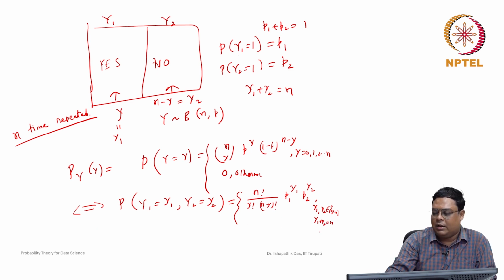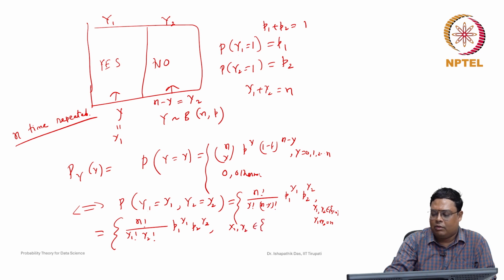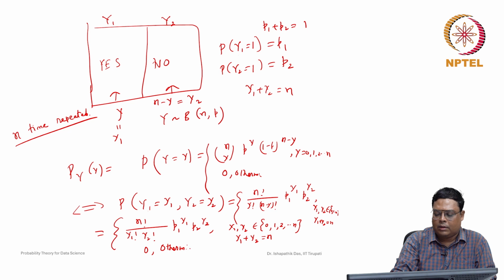If we want to make it more clear, this is n factorial over y1 factorial, and n minus y means y2 factorial, and then p1 to the power y1 and p2 to the power y2. y1 and y2 can take the value 0, 1, 2 up to n, satisfying y1 plus y2 equal to n, and it is equal to 0 otherwise.